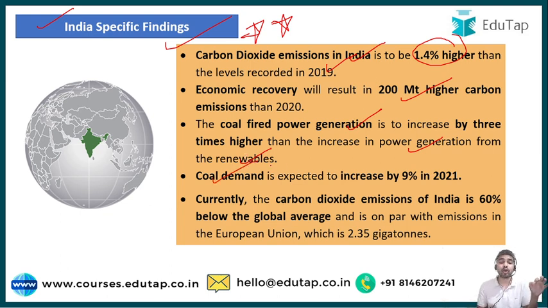And if we talk about the coal demand, it is expected to increase by 9% in year 2021. And if we talk about the carbon dioxide emissions in India, this is the very important data here from the report Global Energy Review 2021. As per the report, the carbon dioxide emissions in India is 60% below the global average. So mark this star here. This data is very important from the exam point of view, and this has a very high probability that the question can be asked from this particular point. And it is on par with the emissions in the European Union, which is 2.35 gigatons.